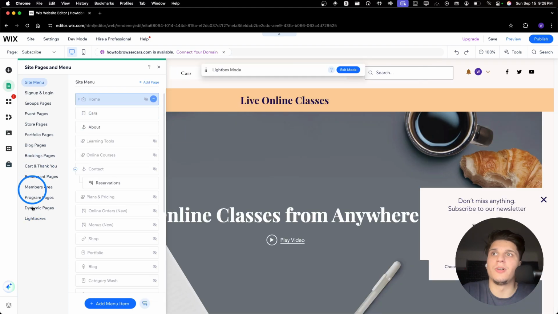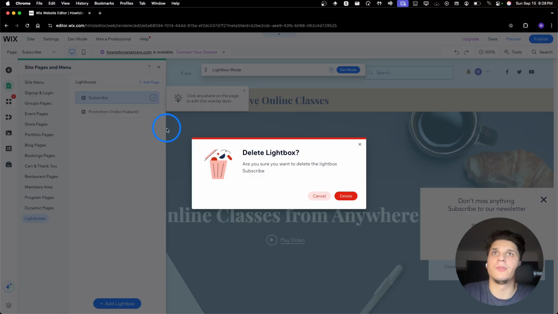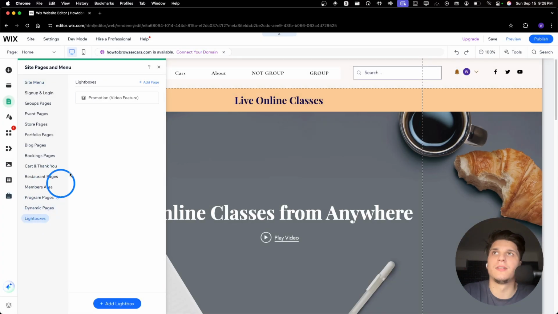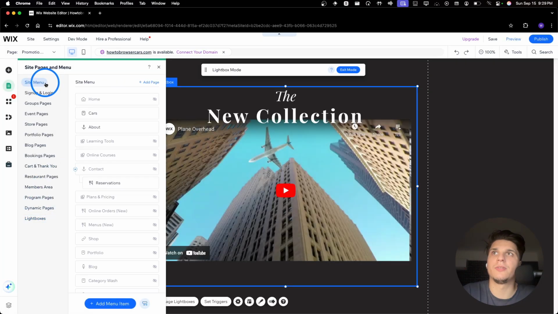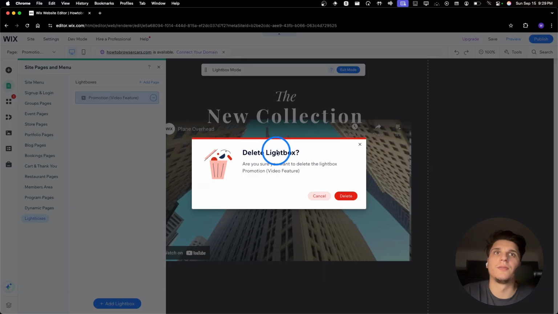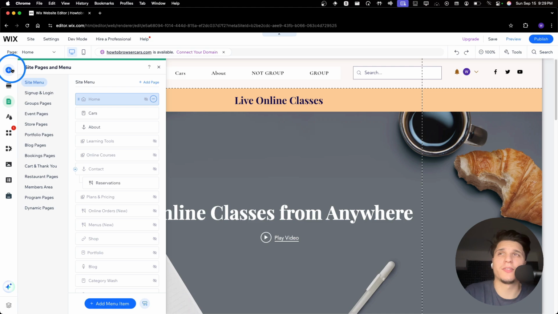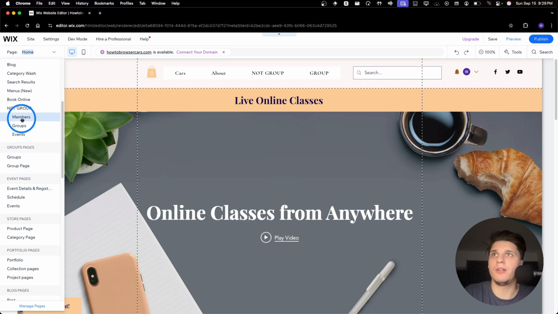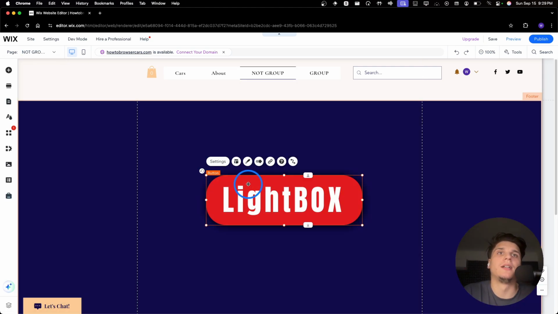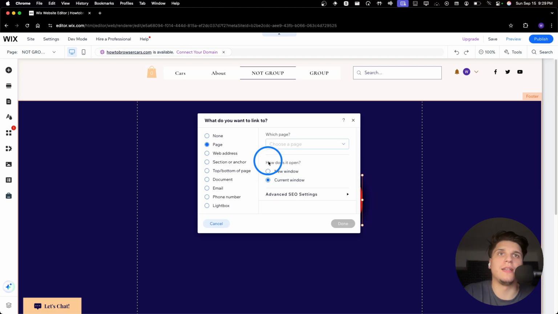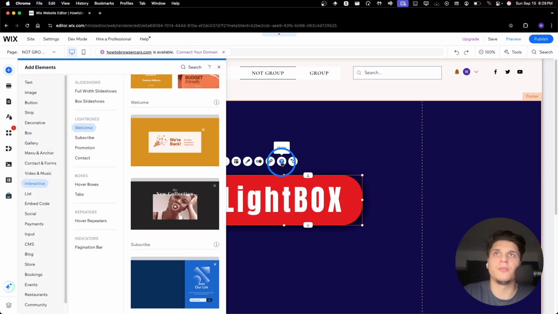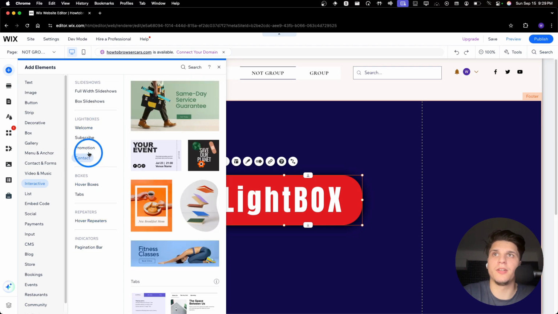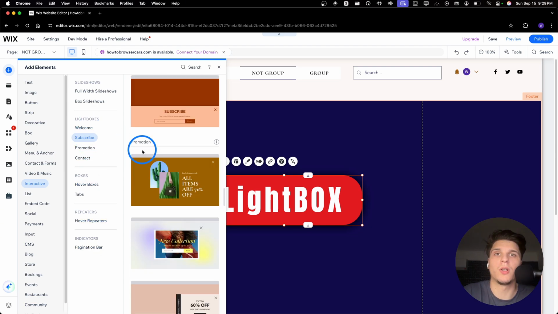I'll delete this one and this one. I don't know why it's switching to the side menu. Okay, now we don't have any Lightbox, so excuse me, one second, I'll go now to group here. And here I'll go to link Lightbox, and there's no Lightbox, just some other restaurant pages. So I'll create a new one here, and as you can see, there are so many Lightboxes. Here you have Lightboxes for promotion, for welcome.